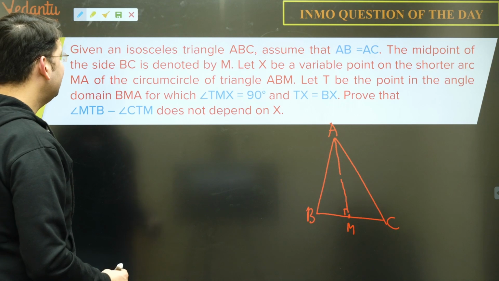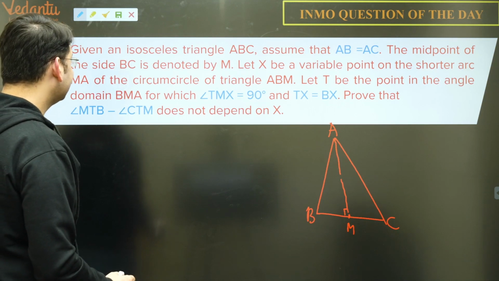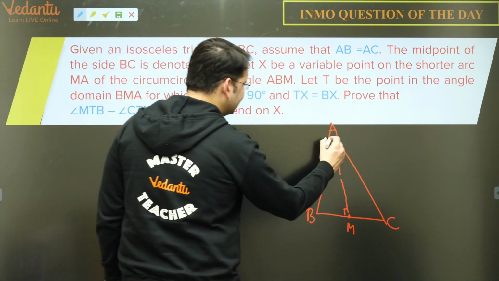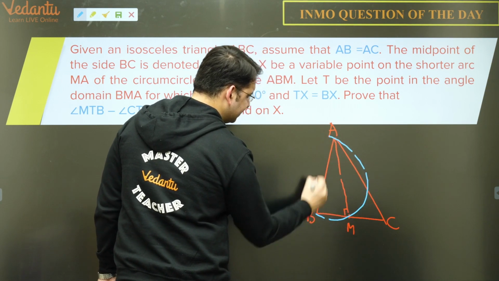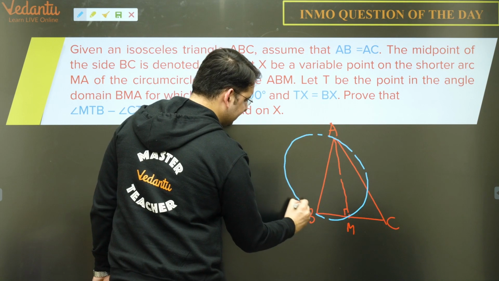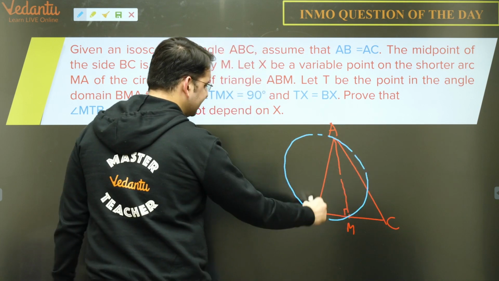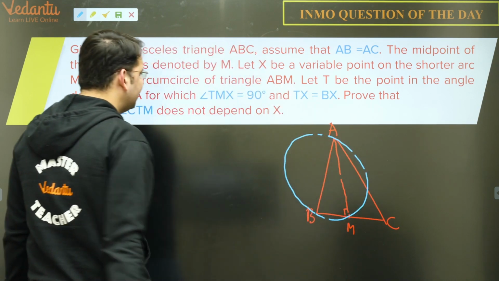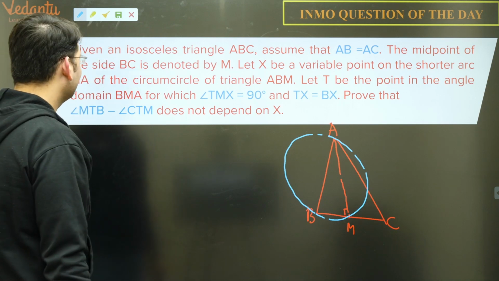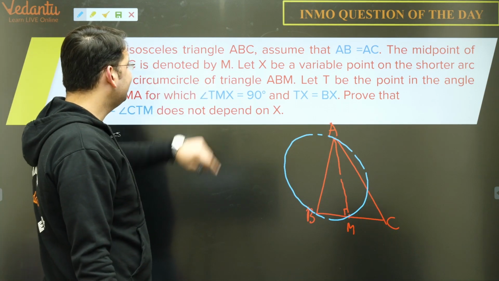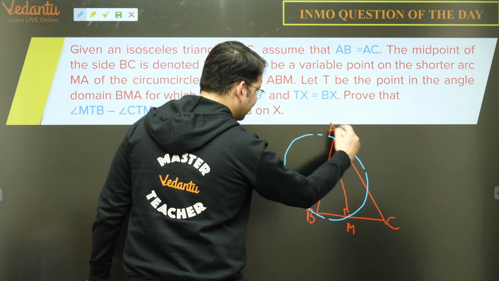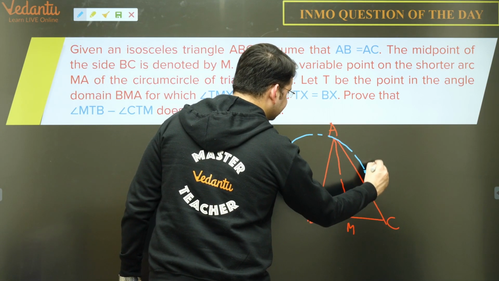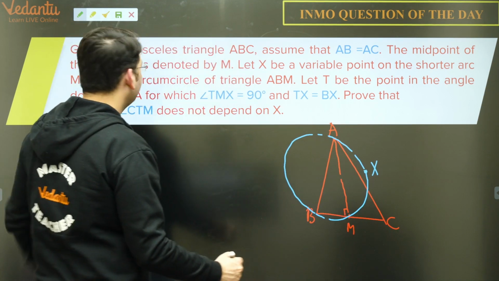Let X be a variable point on the shorter arc MA on the circumcircle of triangle ABM. So first let us draw the circumcircle of ABM. So this will be the circumcircle of triangle ABM. Obviously this angle is 90 degrees, so AB will be the diameter of that circle. What else can we find? X is a variable point on the shorter arc MA, so on the shorter arc MA here, let's say there is a point X. Okay, we marked X. What else?